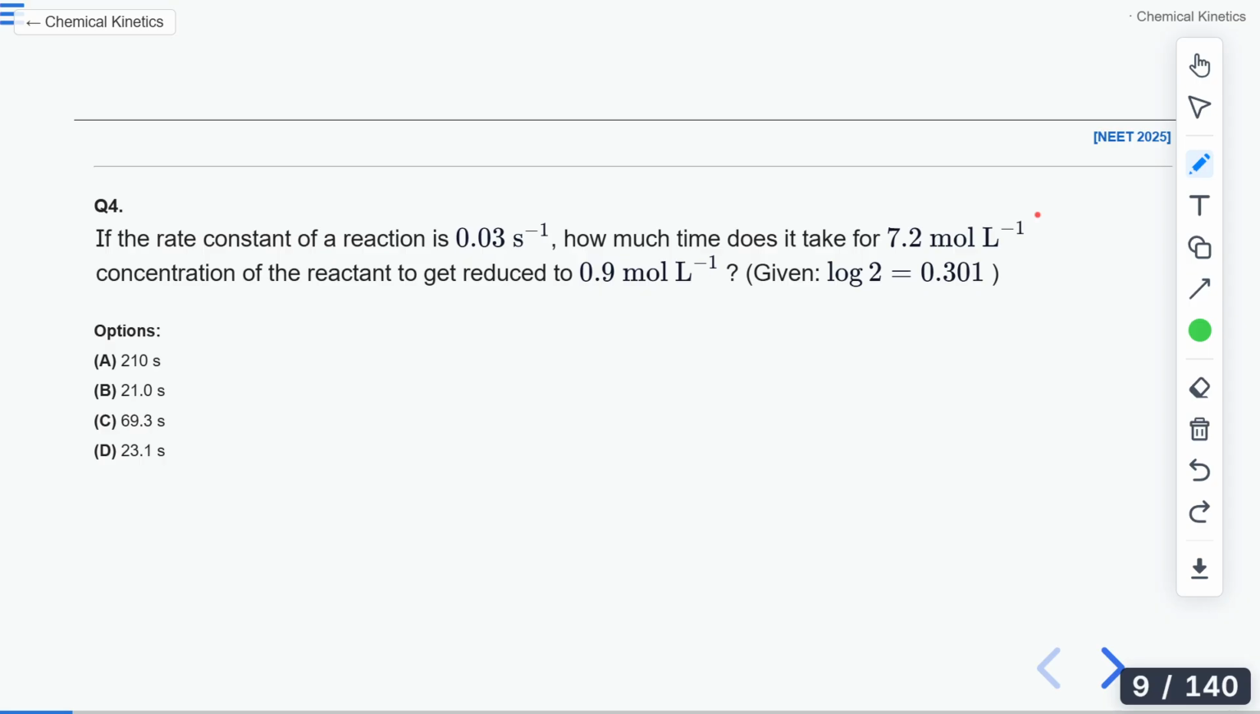Anyone who got the answer? Yes, option C. So Badri is telling option C is correct. Anyone else got the answer for this question? Saksham is telling option C.